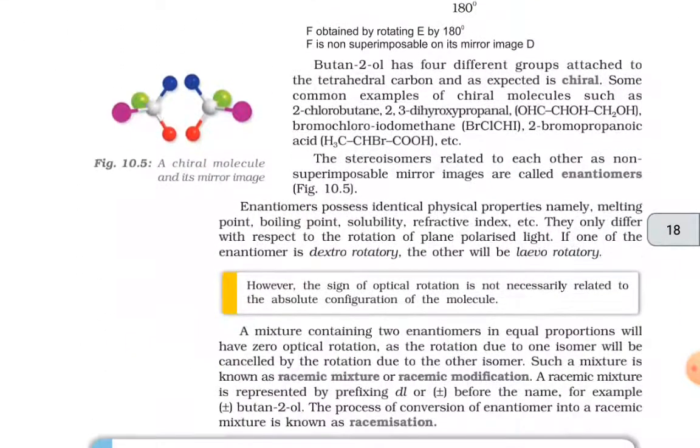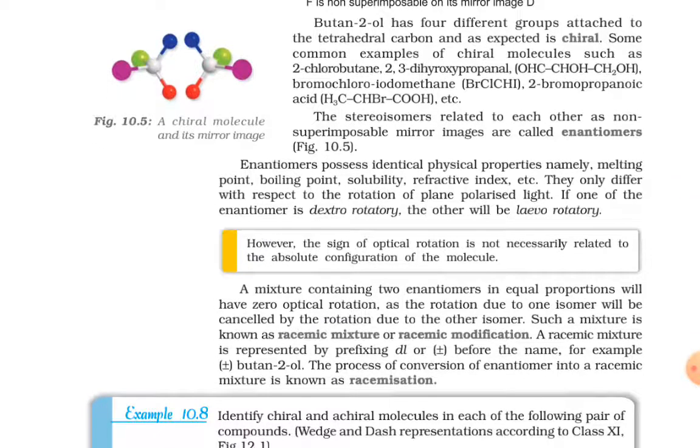Butan-2-ol has four different groups attached to the tetrahedral carbon and, as expected, is chiral. Some common examples of chiral molecules are 2-chlorobutane, 2,3-dihydroxypropanal, bromochloroiodomethane, 2-bromopropanoic acid, etc. The stereoisomers related to each other as non-superimposable mirror images are called enantiomers.